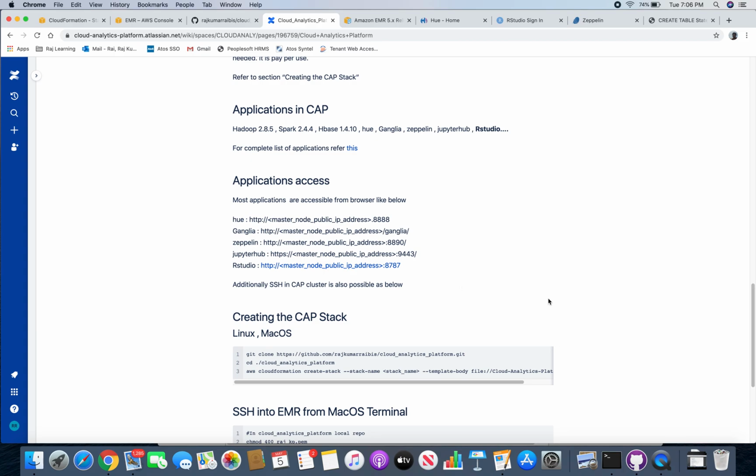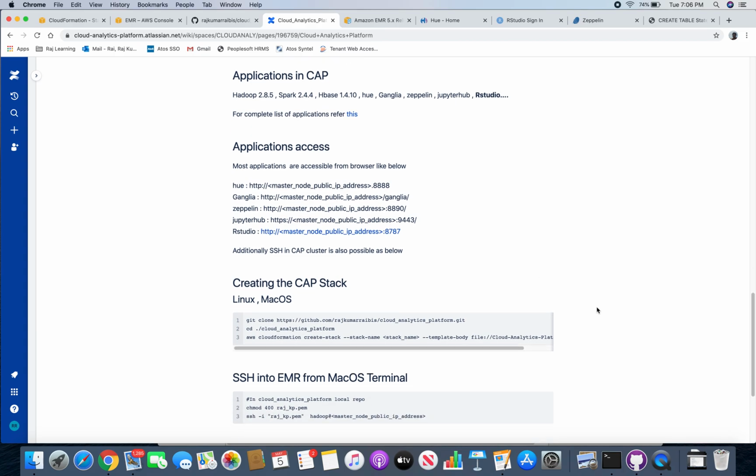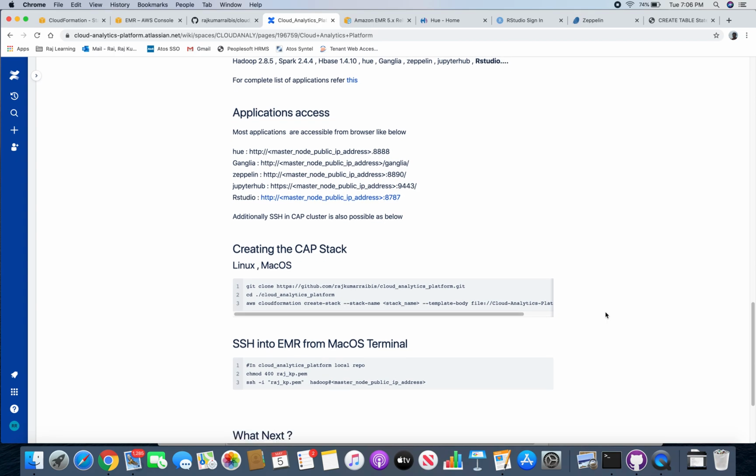Okay, so now we are coming to the final part. This is how you can launch the CapStack from the command line in Linux and in Mac OS. I'm pretty sure that it will be very similar in Windows as well. So let me just show you. I'm just opening a terminal now.